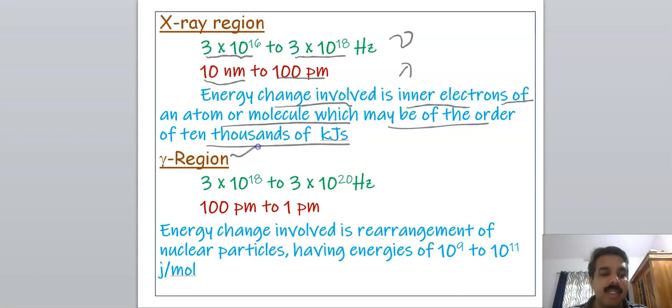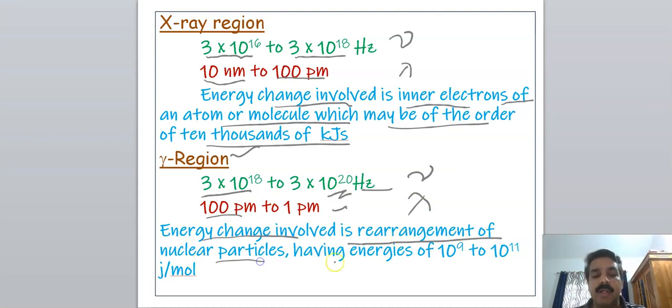And the last one is the gamma region. 3 × 10^18 to 3 × 10^20 hertz is very high frequency radiation, very high energy radiation. 100 picometer to 1 picometer, the smallest wavelength. The energy change involved is the rearrangement of nuclear particles, with energies of 10^9 to 10^11 joule per mole. Actually, gamma radiation is used in Mossbauer spectroscopy.